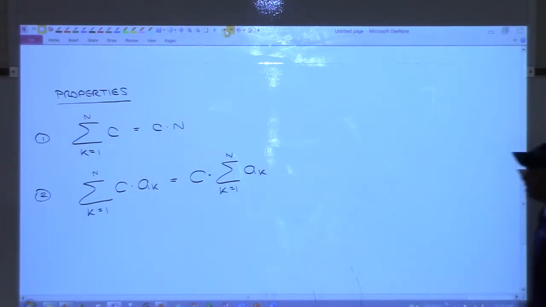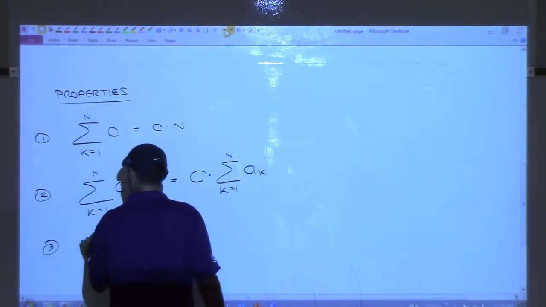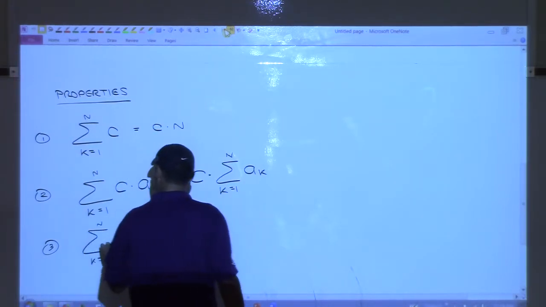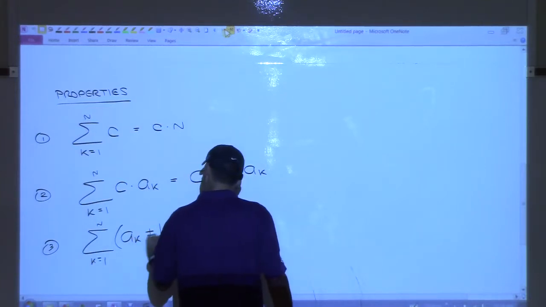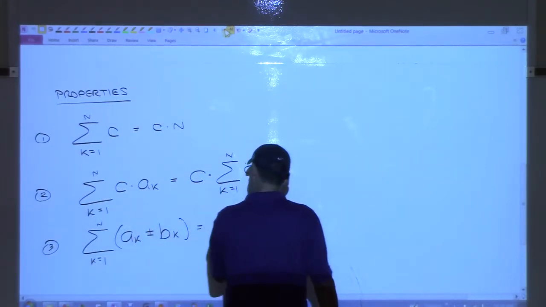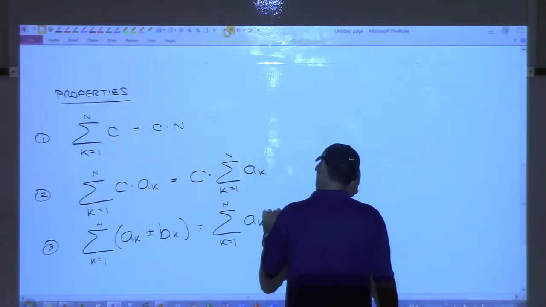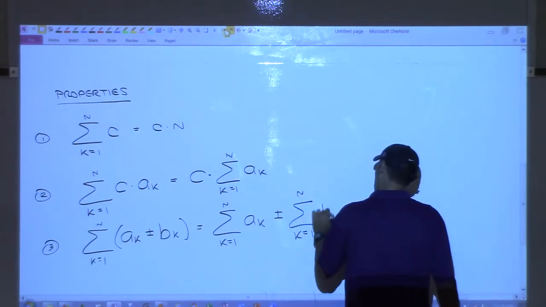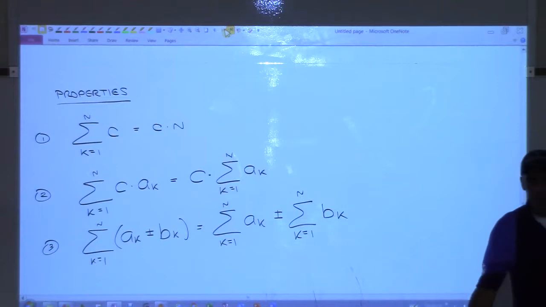Sure? Okay. Third and last property we're going to need here today is this one. Sum k equals 1 to n of a sub k plus or minus b sub k is equal to sum k equals 1 to n a sub k plus or minus sum k equals 1 to n of b sub k. Does that seem obvious that that would be the case?